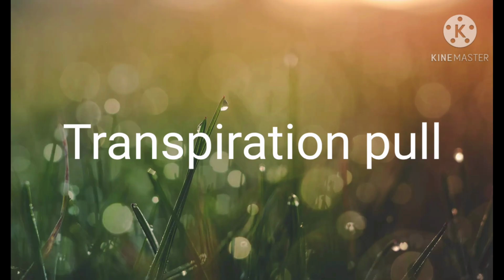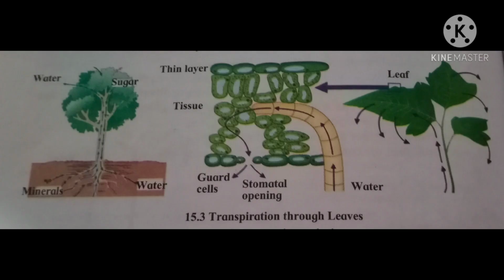pressure. Transpiration pull. Plants give out water in the form of vapors through stomata on the leaves. Two cells called guard cells are present around the stomata. These cells control the opening and closing of stomata. Transpiration occurs through the stomata. Water is released into the atmosphere by leaves through the process of evaporation.